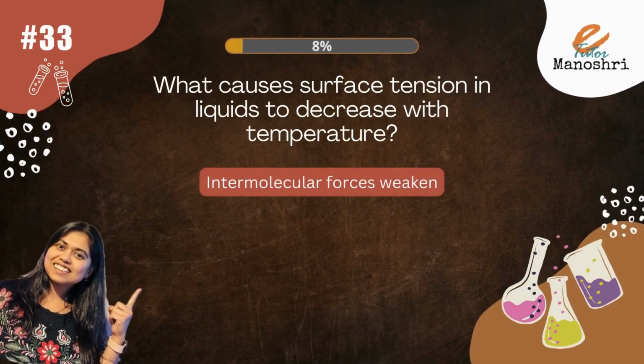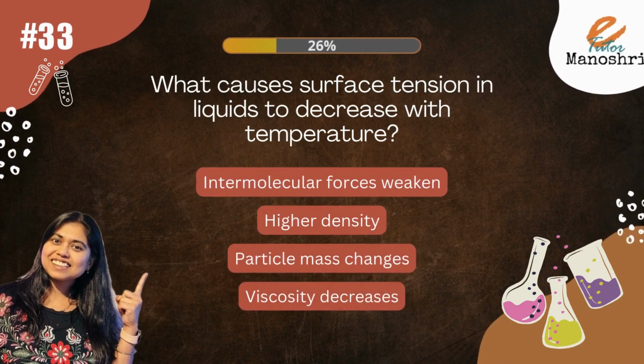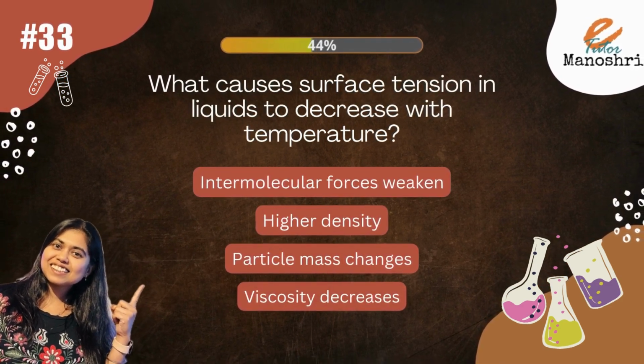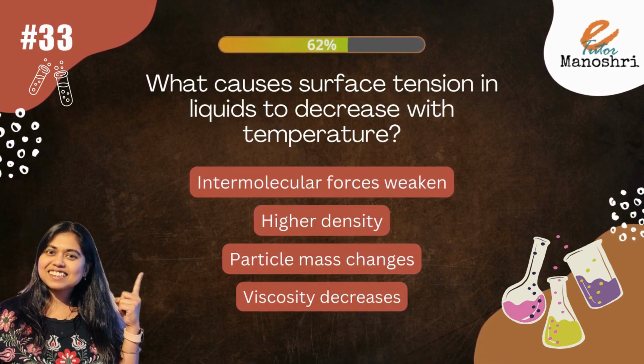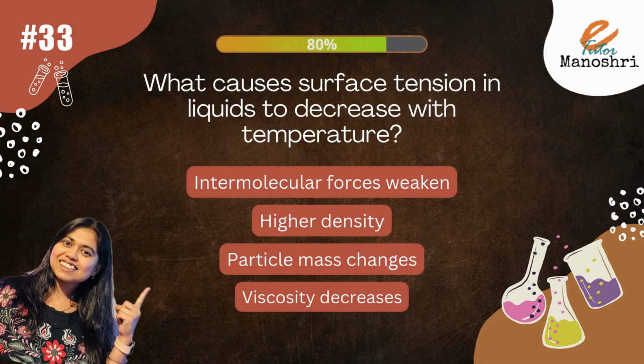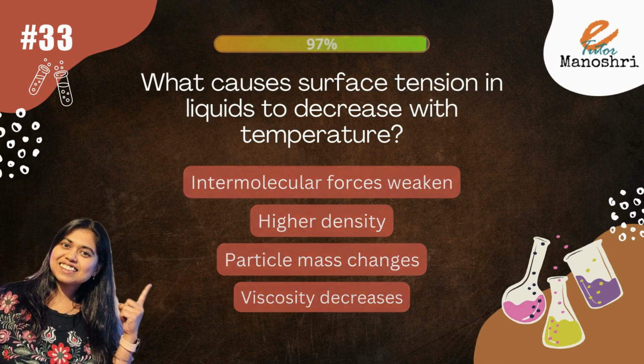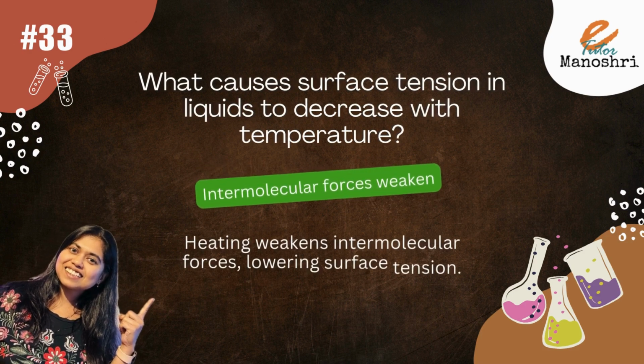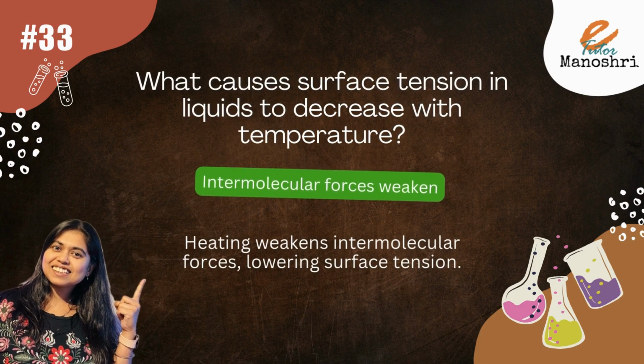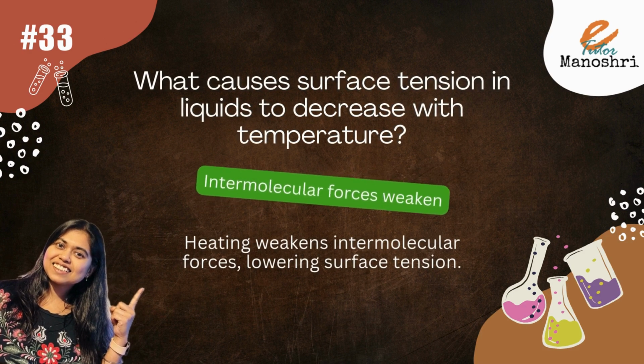What causes surface tension in a liquid to decrease with temperature? The options are intermolecular forces weaken, higher density, particle mass changes, or viscosity decreases. The answer is intermolecular forces weaken. Heating weakens the intermolecular forces, lowering surface tension.